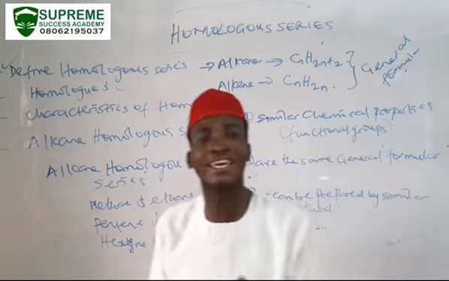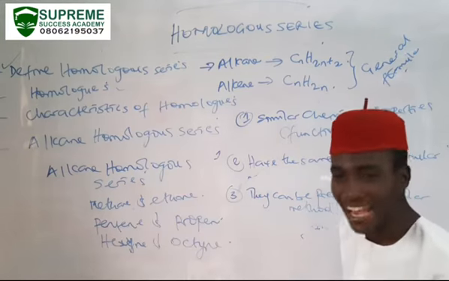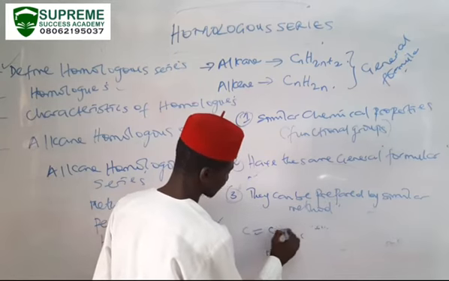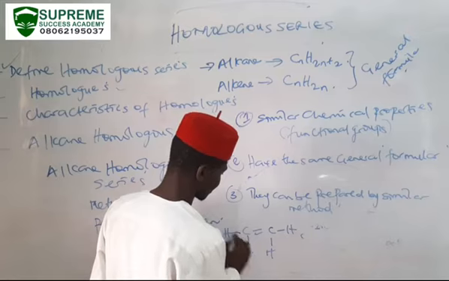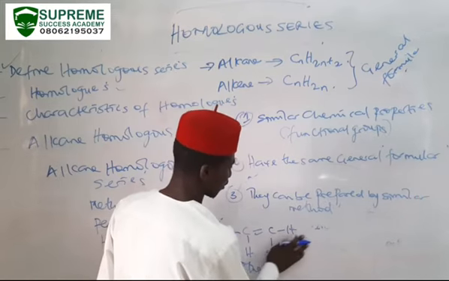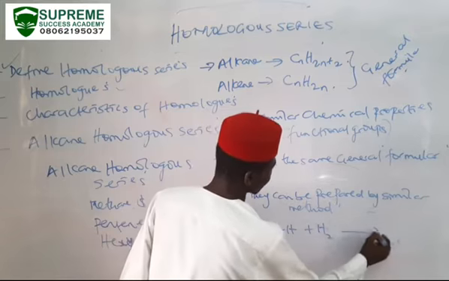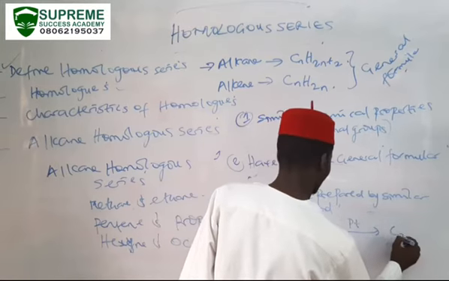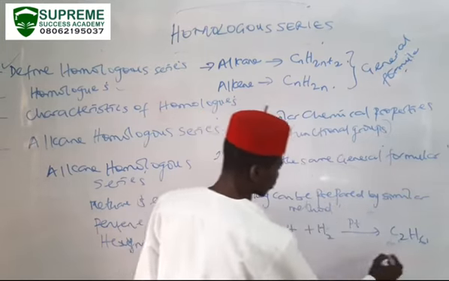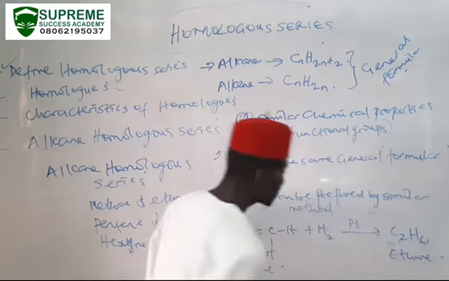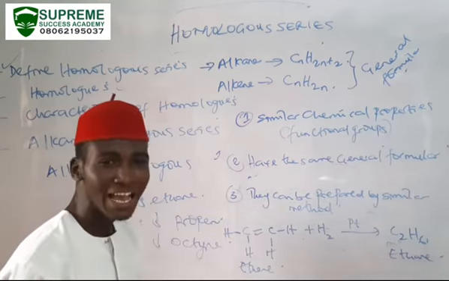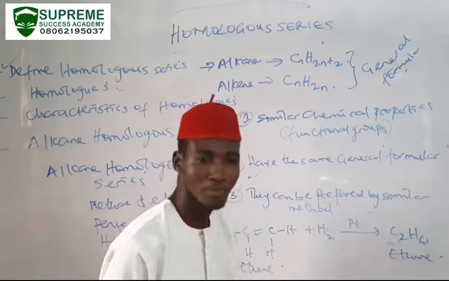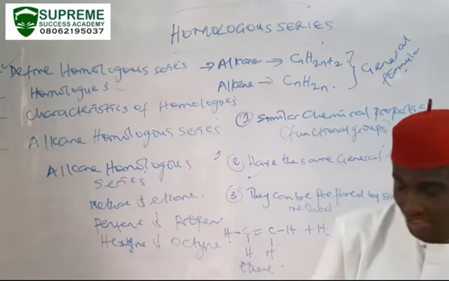Similarly, I can prepare my alkanes by hydrogenation of alkene. So if I have ethene, C double bond C, this is ethene, plus hydrogen, in the presence of platinum as a catalyst, we could have C2H6. So this is moving from ethene to ethane. The same method that I've applied there can also be applied in the synthesis of propane. That means propene plus hydrogen will give us propane.